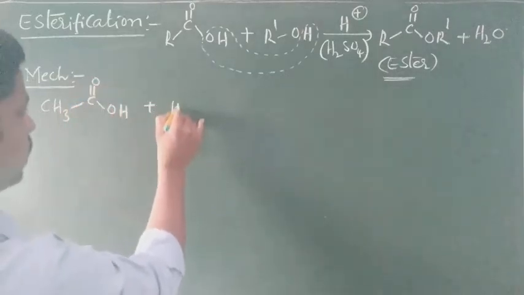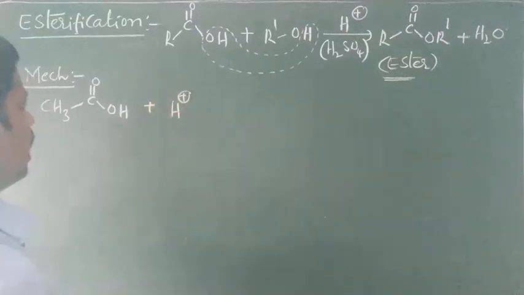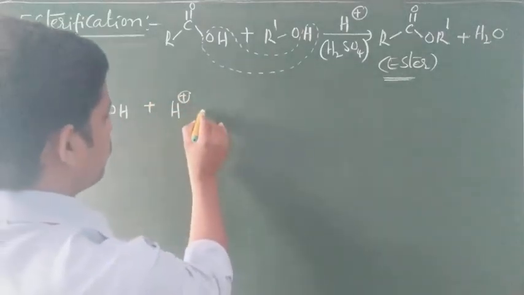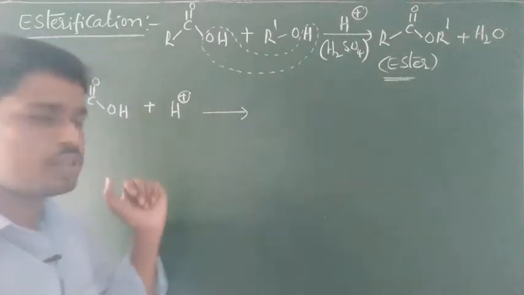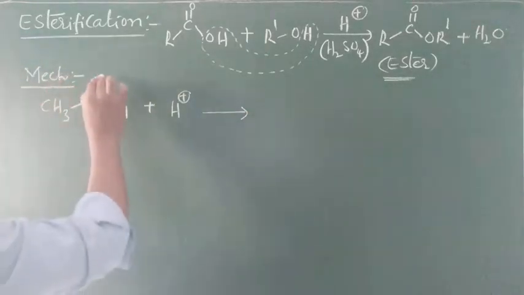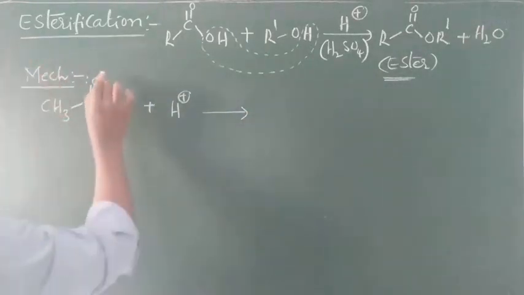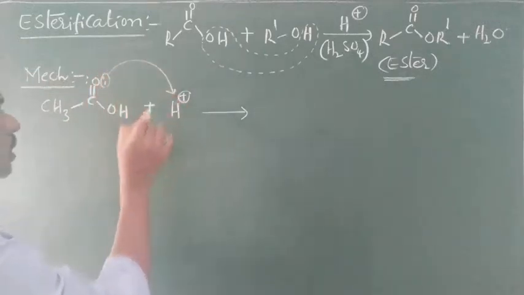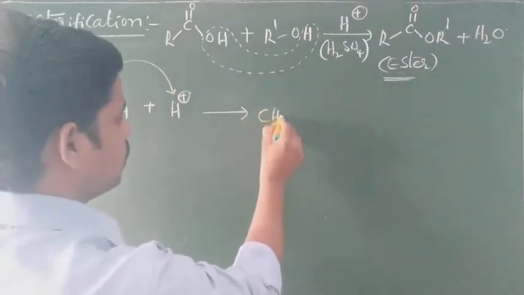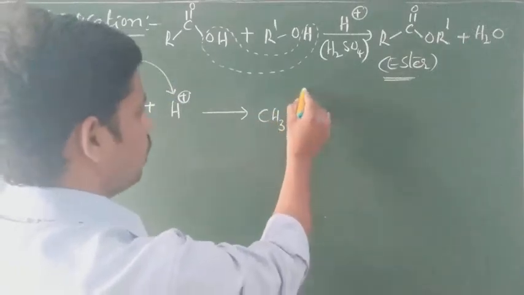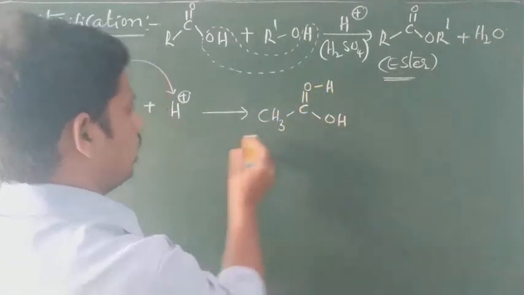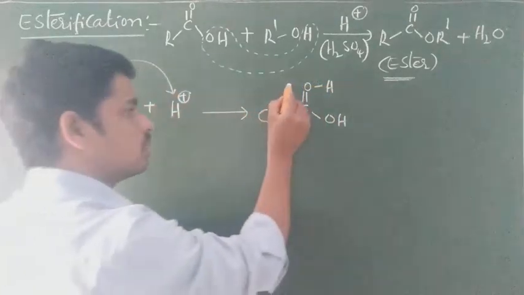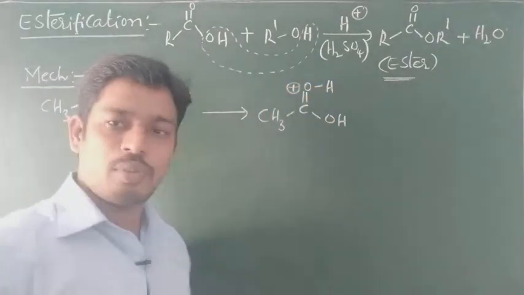This acetic acid reacts with the acid, that is H plus. H plus is an electrophile, which is electron deficient, and here oxygen is electron rich. It donates electrons to H plus, so that we will get CH3 C double bond O H OH. Here oxygen donated electrons, that's why this oxygen will get positive charge.